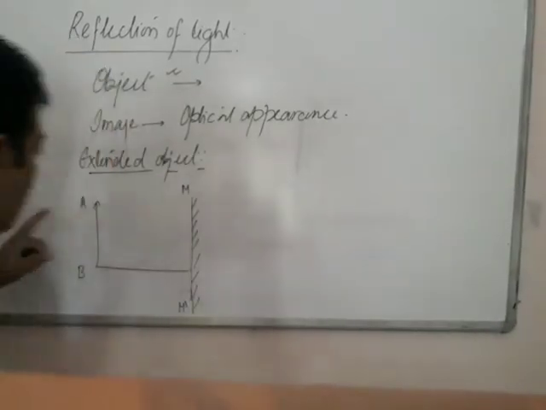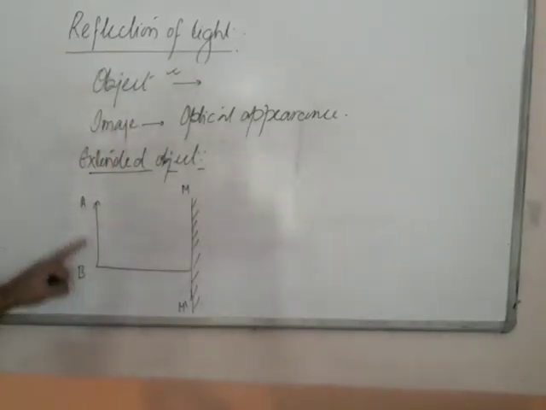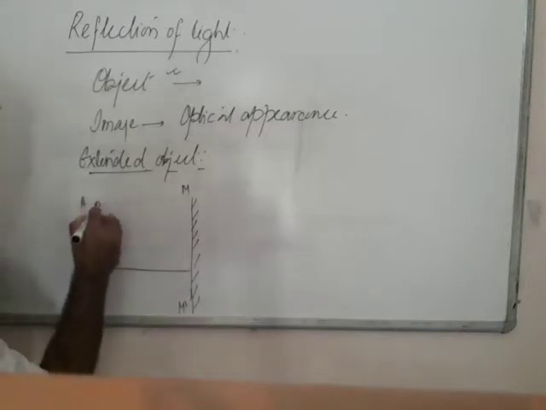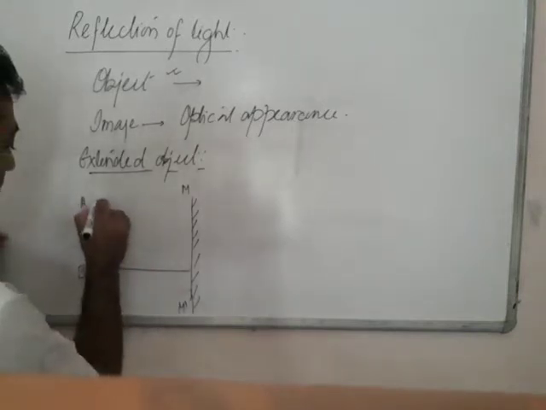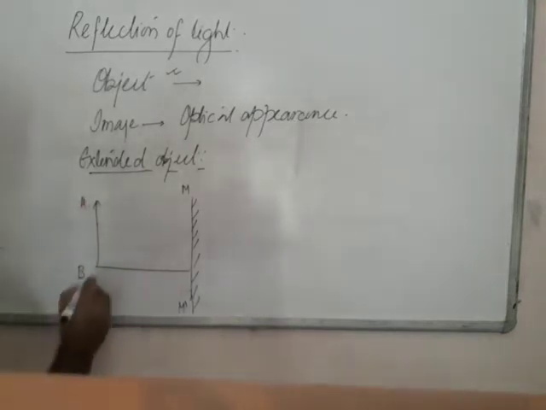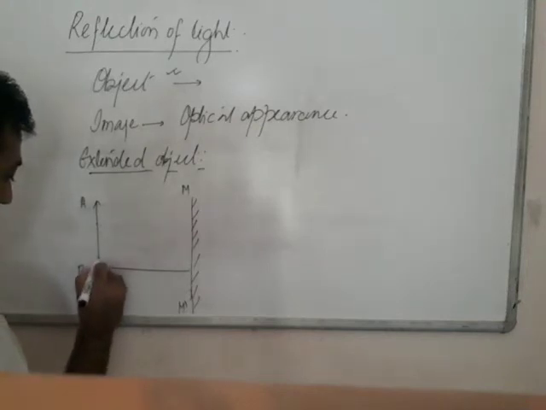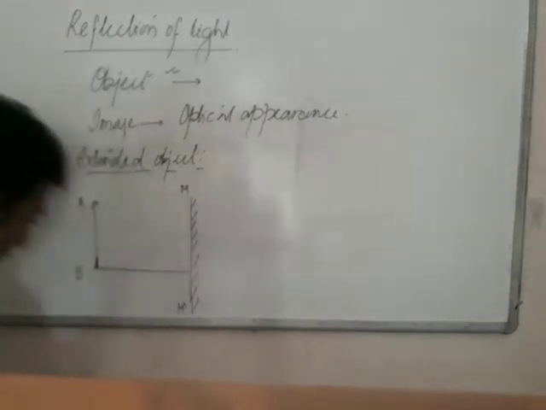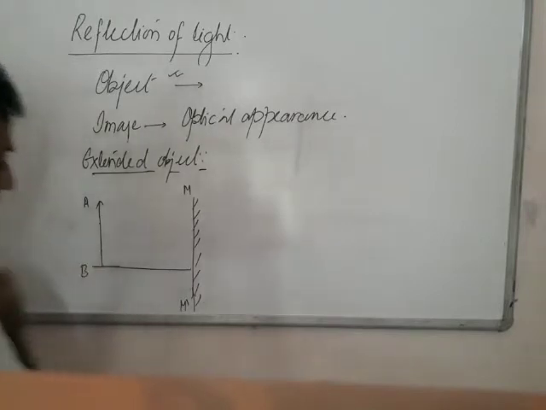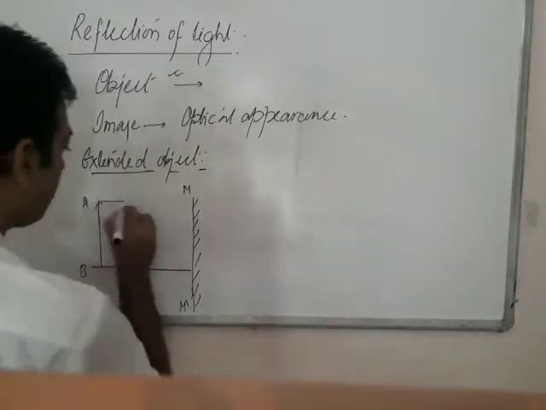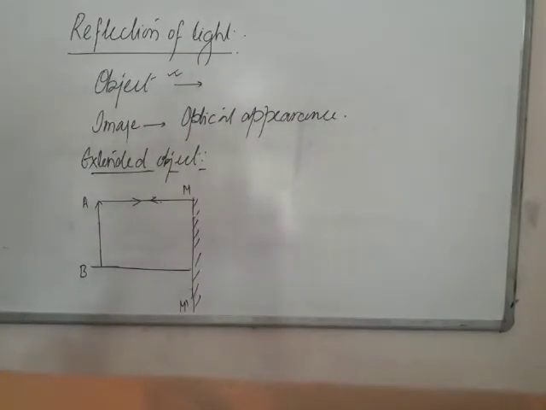As taught earlier, this candle consists of an infinite number of points. This point, this point, this point. But to make your task easier, we will consider only two points: point A, which is the tip of the candle, and point B, which is the base of the candle. Now, how will the image form in this case? Please learn this for the exam, that is very important. Again from here this will go back to its original path.